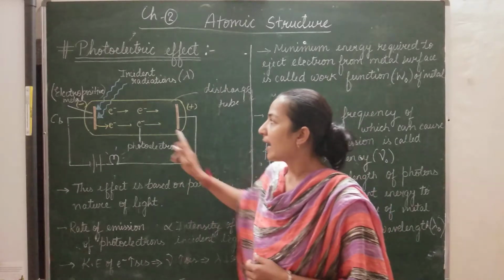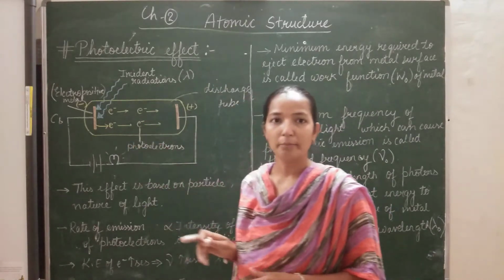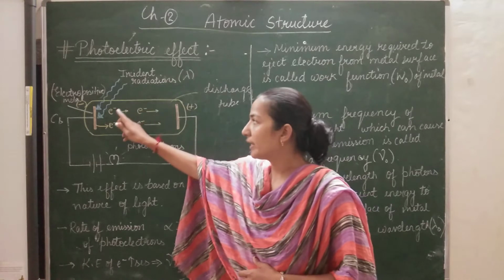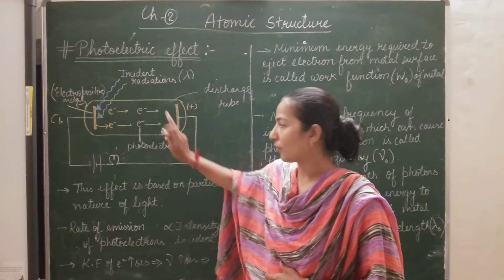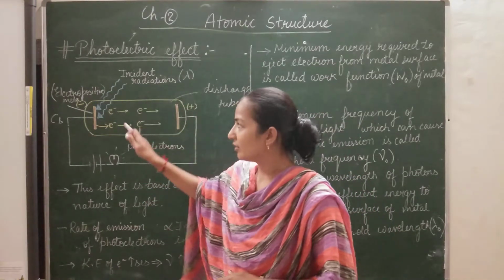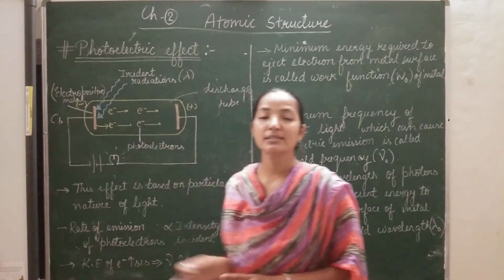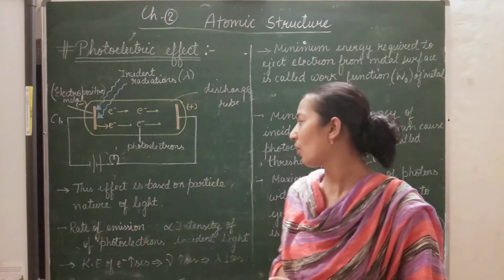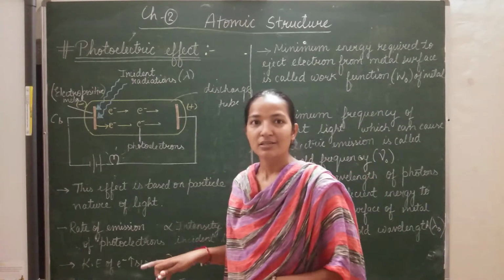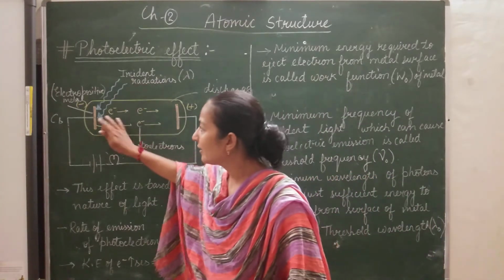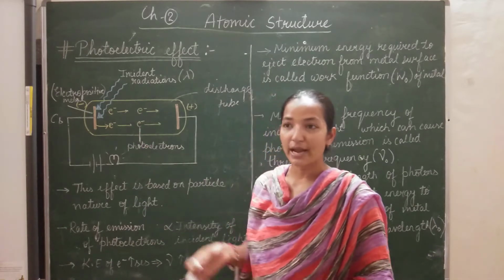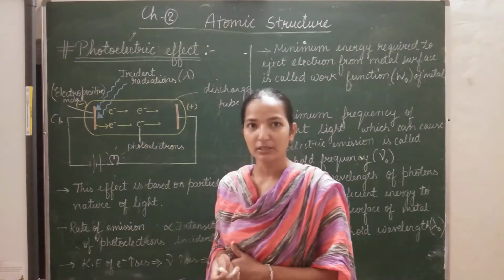He told that there is no time lag between the striking of radiation and the emission of electrons. He told that this phenomenon is based on the particle nature of light. So actually the light over here is showing particle nature. That's why the electrons are emitting.